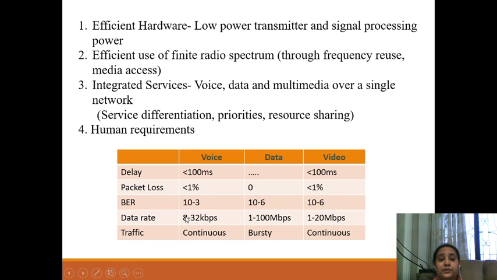Then the data rate should be around 3 to 32 kbps for voice, 1 to 100 Mbps for data, and 1 to 20 Mbps for video. The traffic should be continuous for voice. For data, it can be bursty, and for video, it should be continuous. So these are the human requirements in order to have good communication. These requirements have to be met. There are various challenges in order to meet these human requirements.